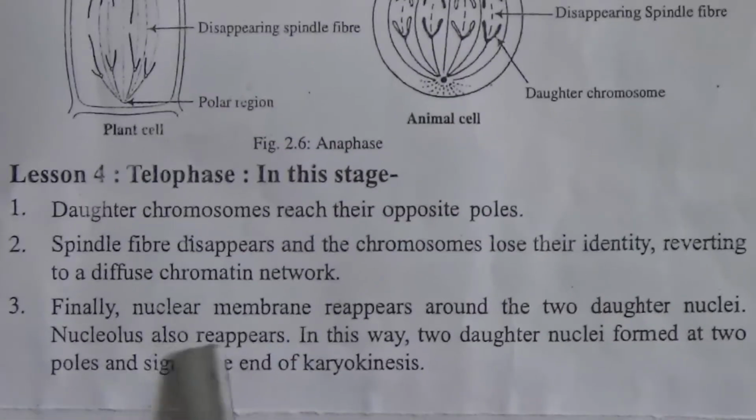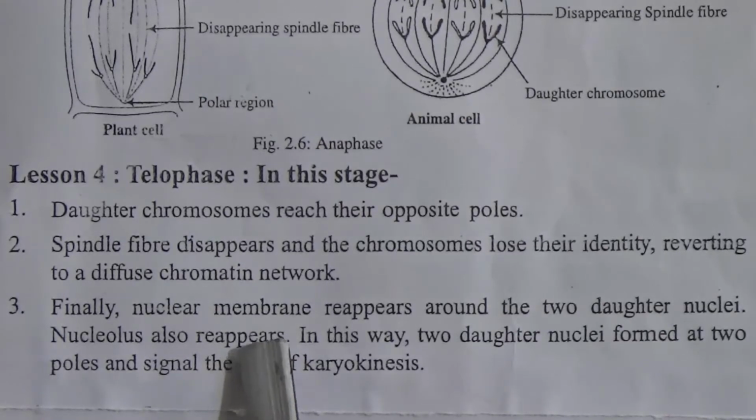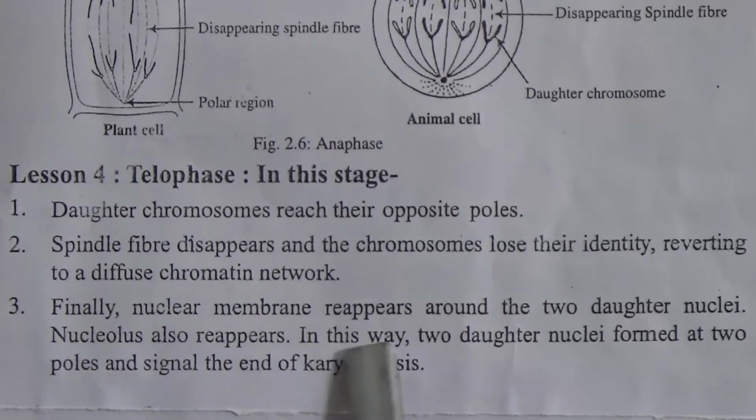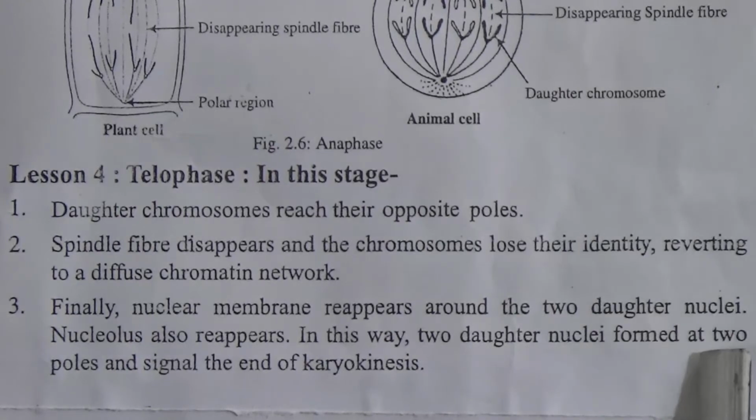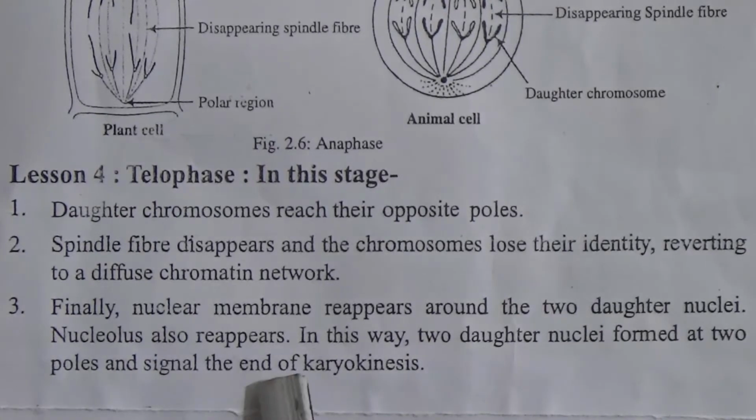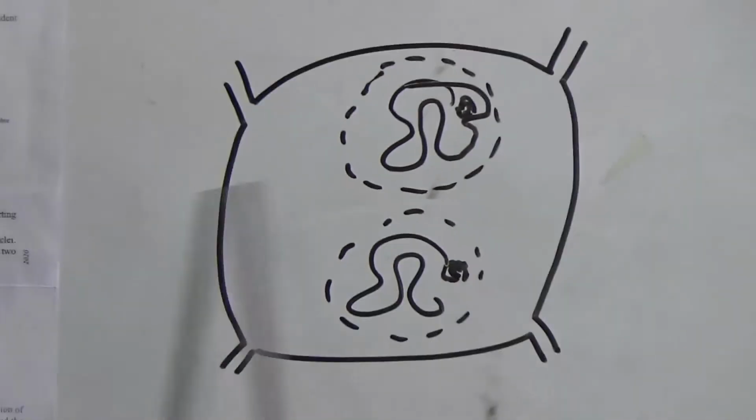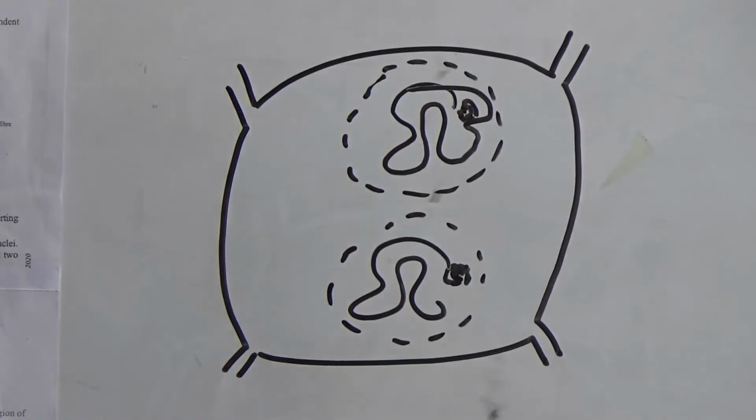Nucleolus also reappears. In this way, two daughter nuclei form in two poles, and this is the end of karyokinesis. Look here, two daughter nuclei are already formed and the telophase stage has finished. After telophase, cytokinesis will start.